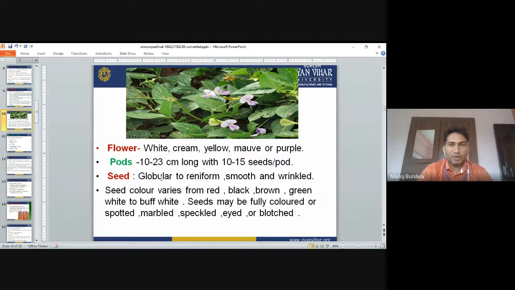Flowers are white, creamy, yellow, mauve or purple in color. The pods are 10 to 23 centimeters long, with 10 to 15 seeds per pod. Seeds are globular to reniform, smooth or wrinkled. The seed color varies from red, black, brown, green, white to buff white. The seeds may be fully colored or spotted, marbled, eyed and rose. So these are the seeds, and these are the flowers you can see.